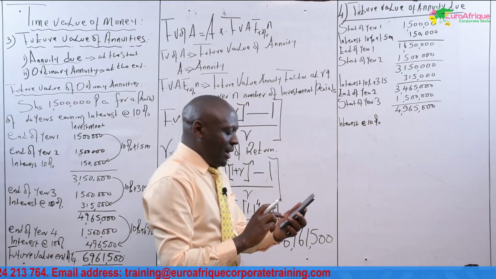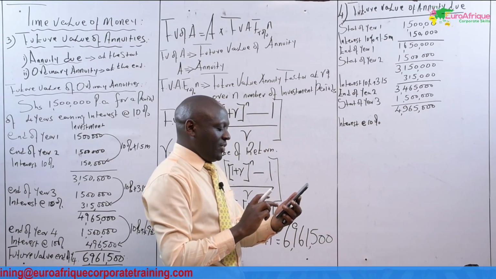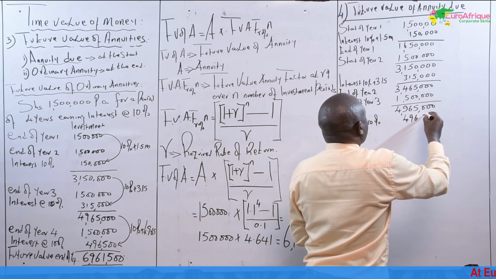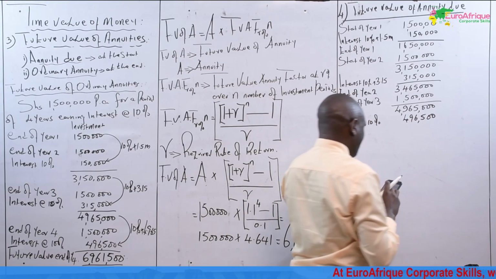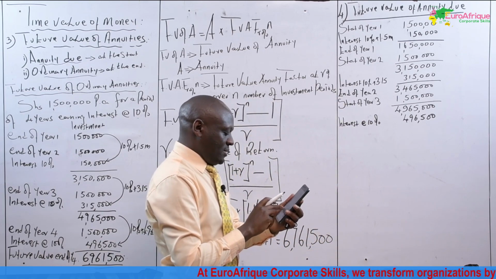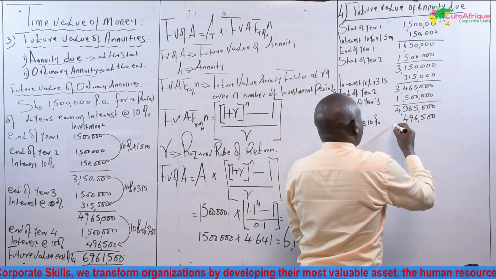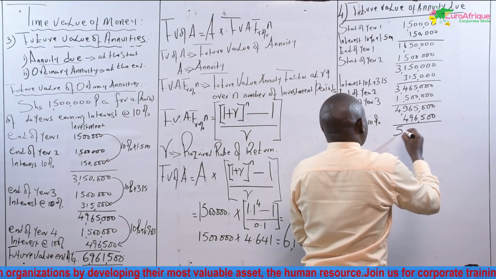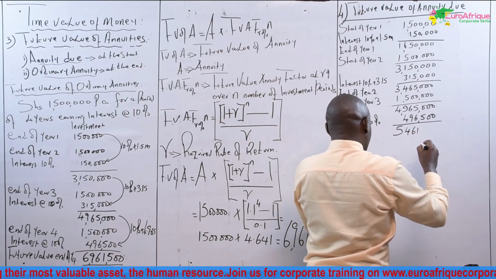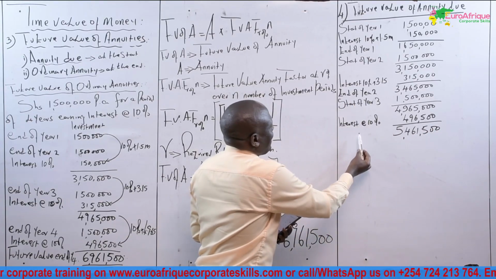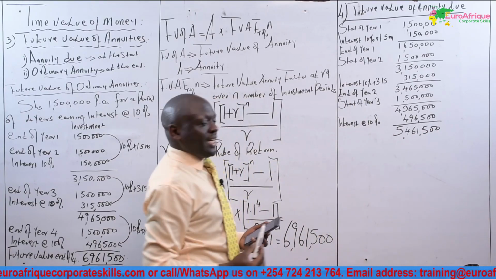We add the interest. The interest is 4965, like that. We add, this will give us 5461,500. This is the end of year three.